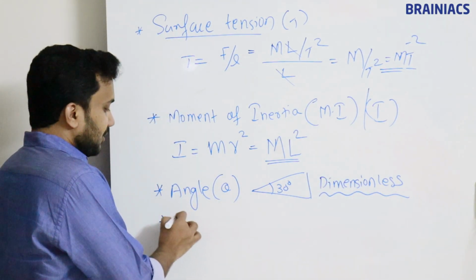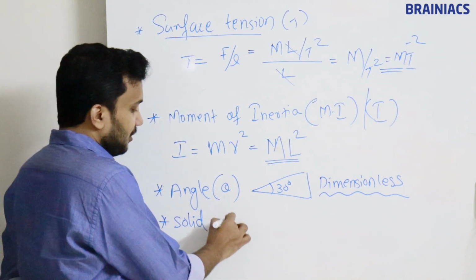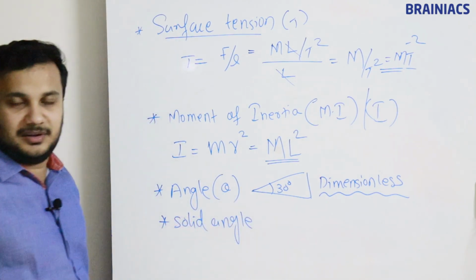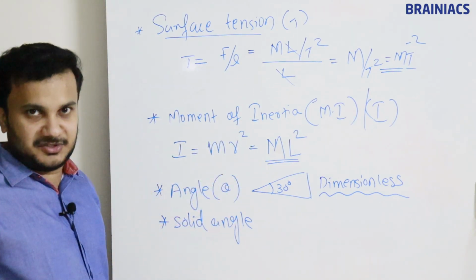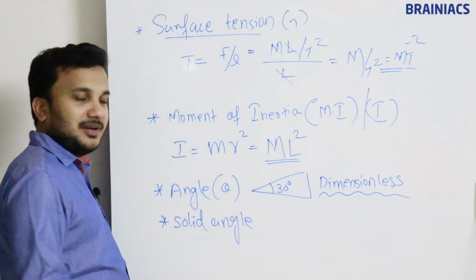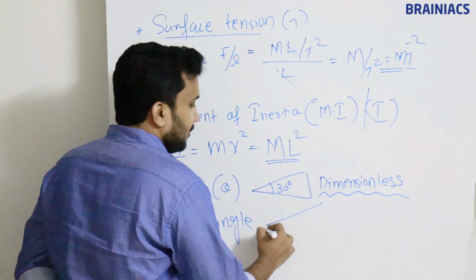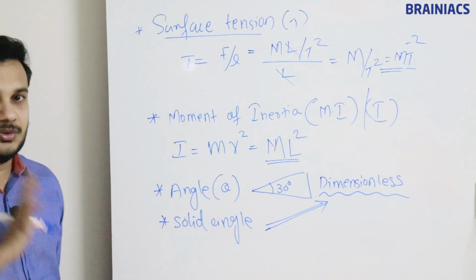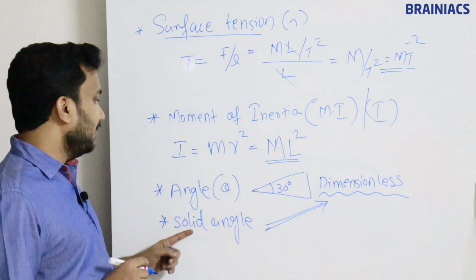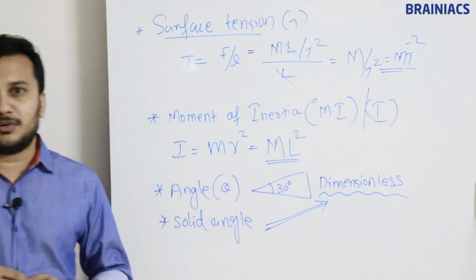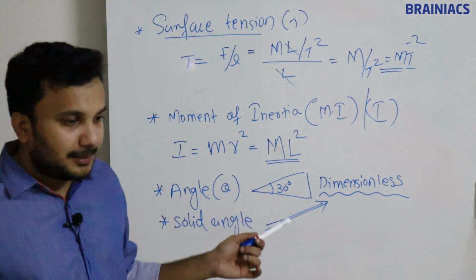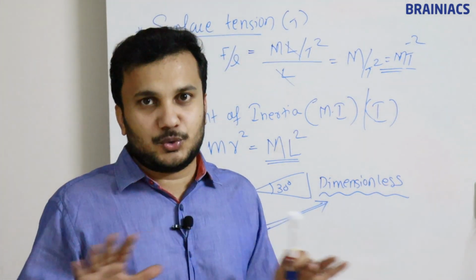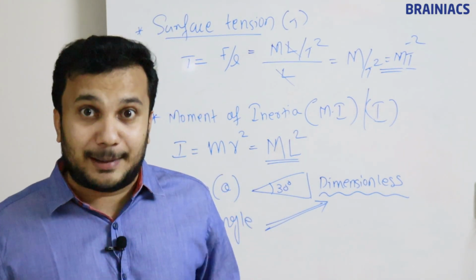Similarly, in entrance examinations, they will also ask you, just to confuse you, about something called a solid angle. This is also related to angle, but in another way. We will learn this in a subsequent chapter. As of now, you can understand it is something like an angle, and it is also a dimensionless quantity. So two dimensionless quantities we have learned, angle and solid angle. A dimensionless quantity has no dimensional parameters, which means there is no M, no L, no T, no theta, no ampere, nothing.